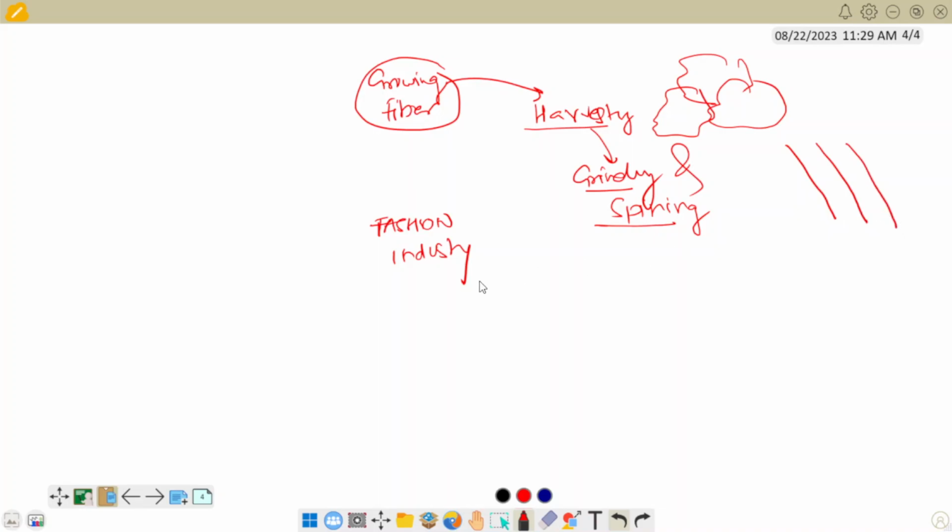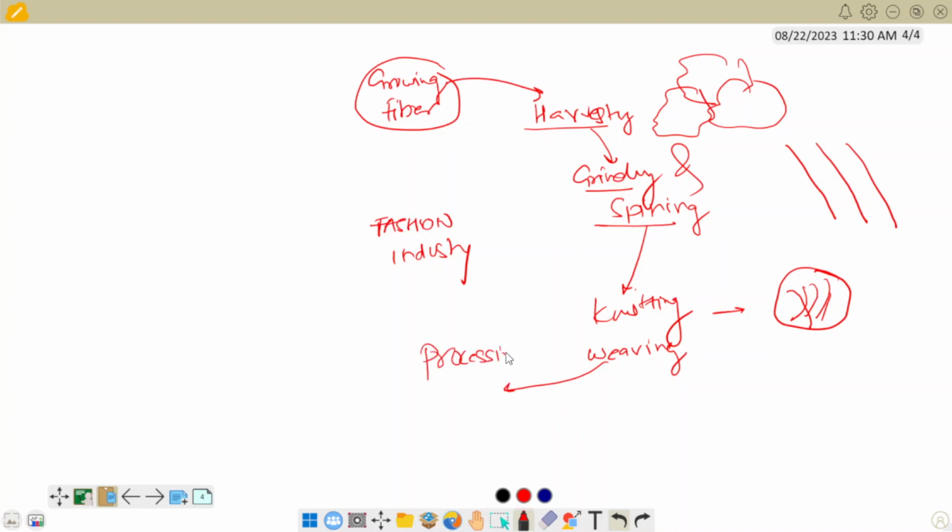After that we do knitting and weaving. In knitting and weaving, we collect all these thread-like structures and club them together. After that we do some processing, and we get a complete cloth out of it.